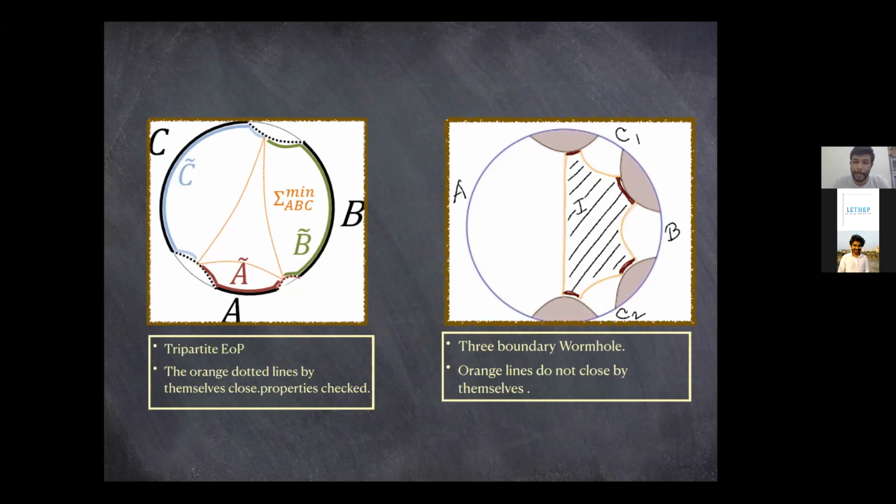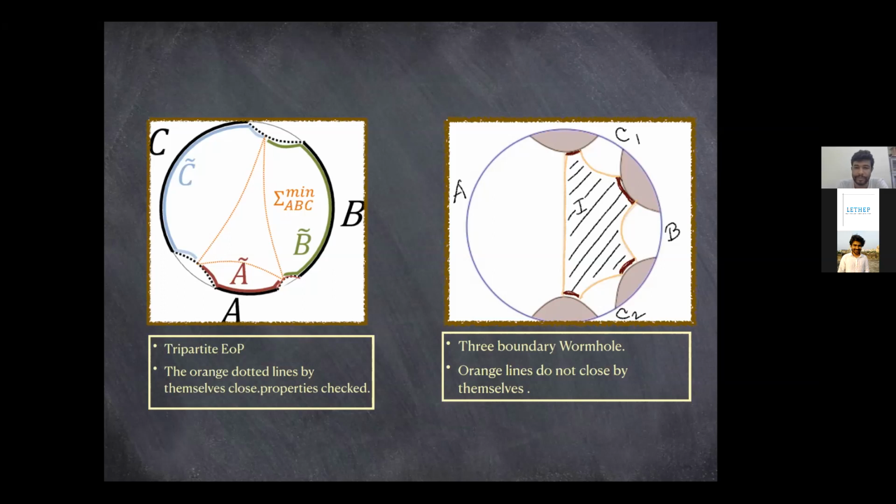Sorry, over here, what is the analog of the perimeter? Do you want to just add the lengths of those orange lines? Is that the analog? Like on the left hand side, you have A, B, and C, and you have these orange lines. What you do is you take the sum of those orange lines and minimize that, right? That's the analog of minimizing the von Neumann entropy between A prime, B prime, C prime, and so on, right? So on the right hand side, you want to do the same thing.